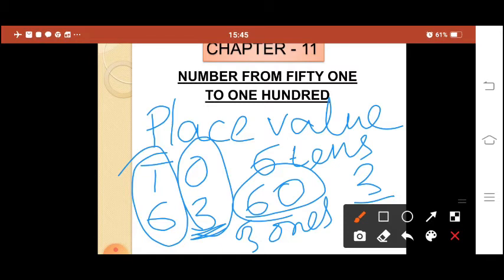Okay, now any number, when we get a 2-digit or 3-digit number, you can easily compare what the place value is. Okay, so in the tens place, the number will have 40, 50, 60, 70, 80, 90. So in tens value: 10, 20, 30, 40, 50, 60, 70, 80, 90. So like that, whatever number will be present, that place value you will get this way.